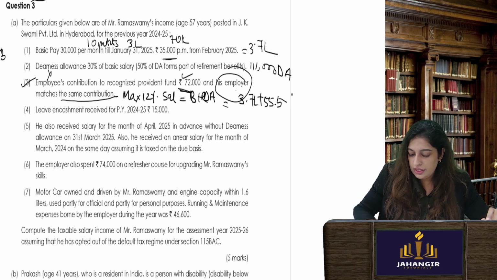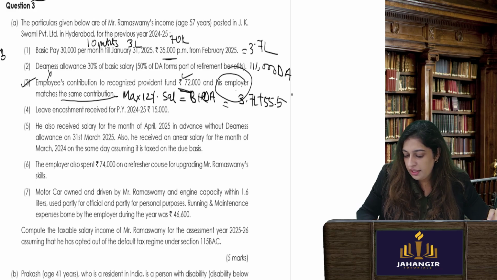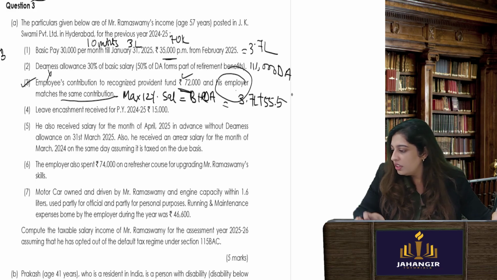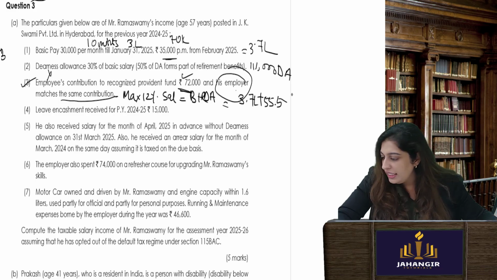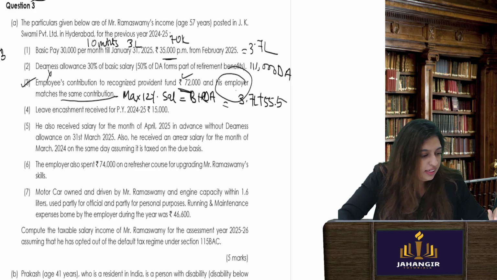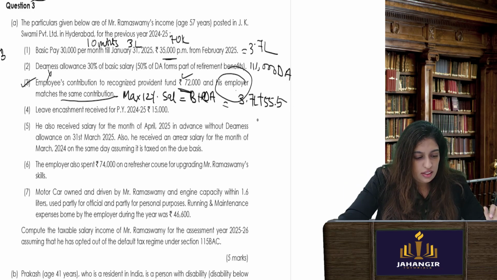Correct? So let's add that 3,70,000 plus 55,000 into 12%, which comes to 51,060 only. How much is it coming up to? Into 12. 51,060. Okay. But he has got paid way more, so the extra amount will be taxed.